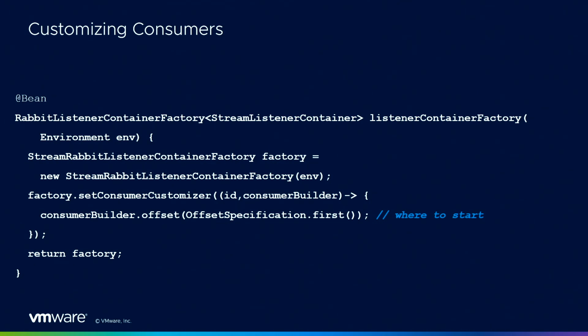You can configure your listeners. Here, this is the definition of the listener container factory. The interesting line is the one with the comment at the end. This is where you can actually customize your consumer and say, for example, for this consumer, I want to start at the beginning of the stream. But again, this is just configuration. This is not your application code.